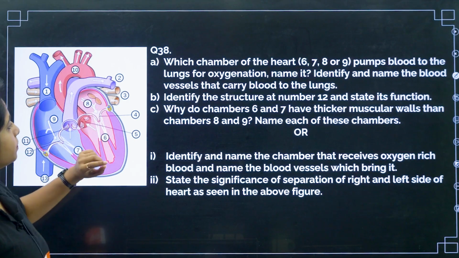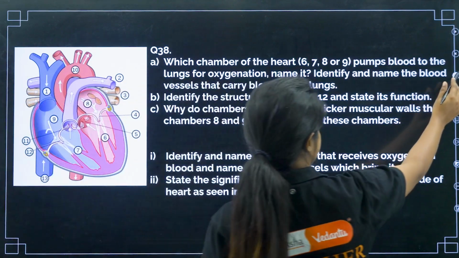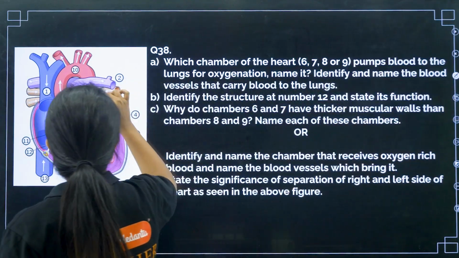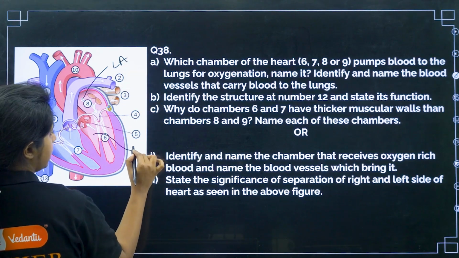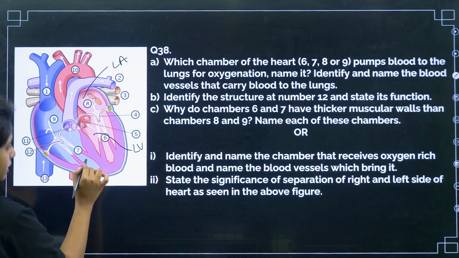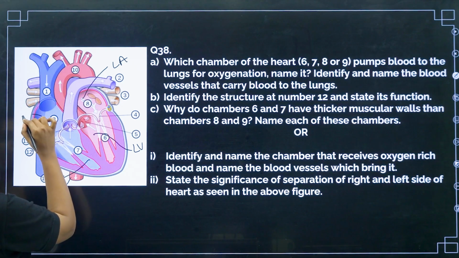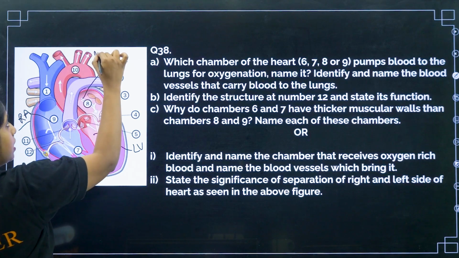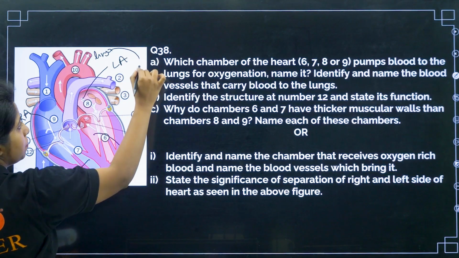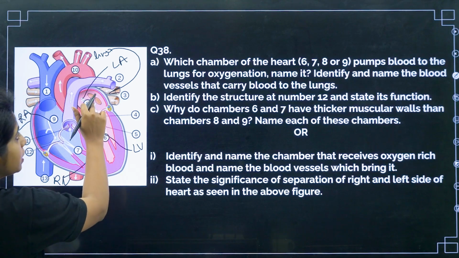Listen, my dear children, this thing that you see over here is the left atrium. This is the left ventricle. This is the right ventricle, and this is the right atrium. So blood from the lungs is going to be transferred to the left atrium first.